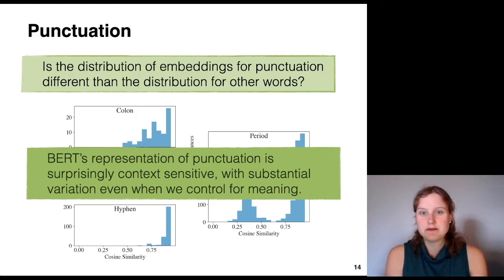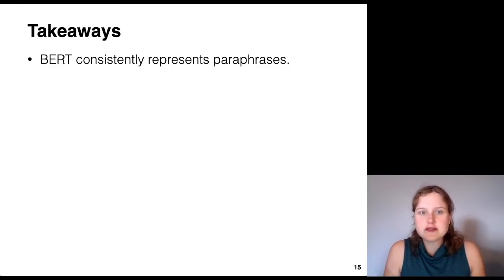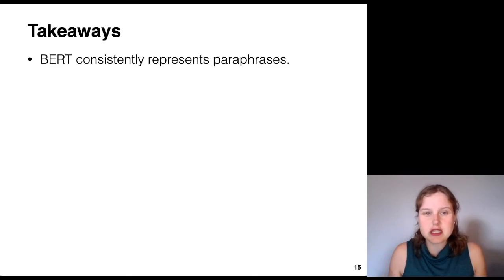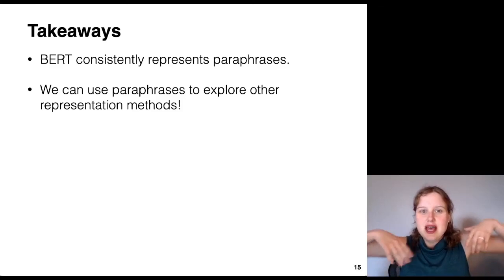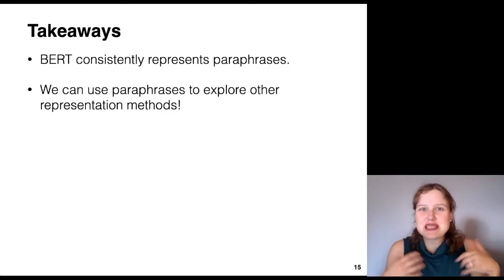Our takeaway from this is that BERT's representation of punctuation is surprisingly context sensitive, with substantial variation even when we control for meaning. Some final takeaways from this, we can see that in general, BERT does consistently represent paraphrases, and we've talked about some of the nuances of that. We can also use paraphrases to explore other representation methods. Our methodology can be expanded to other sorts of embeddings and representations.